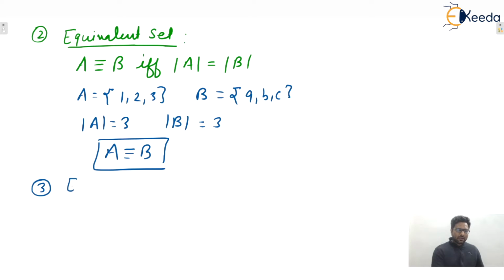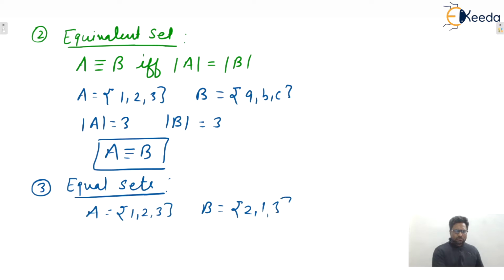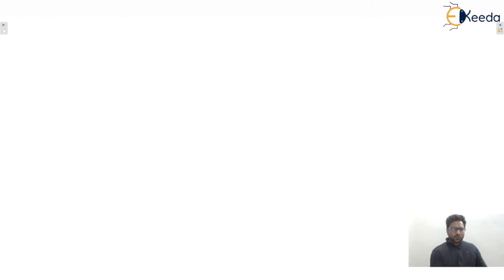Third one, equal sets. Equal sets means both sets are equal. Let us consider one example, let's say A = {1, 2, 3}, and one more set, let's say B, containing 2, 1, 3. So here A is equal to B, isn't it? I hope this one is clear to everyone. Okay, so proceeding to the next one. Yes, fourth one, that is empty or void set.